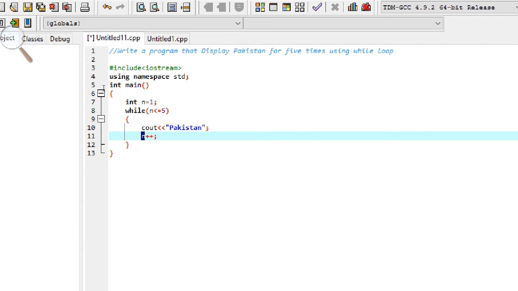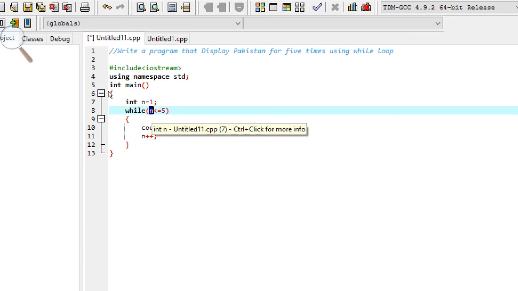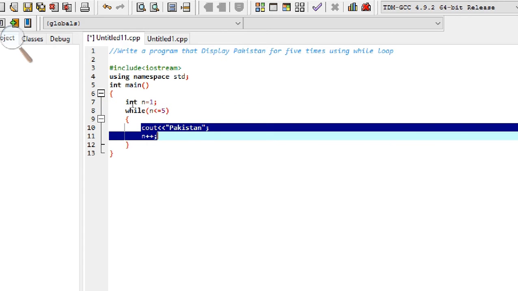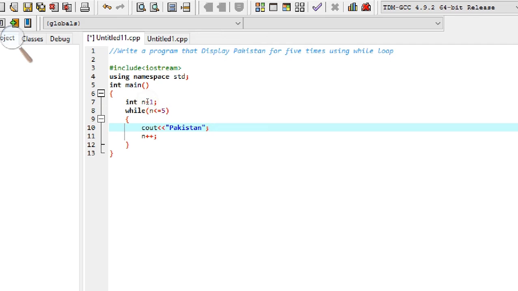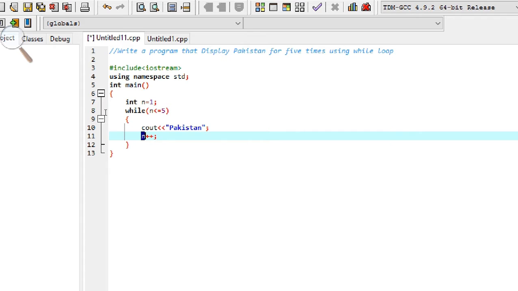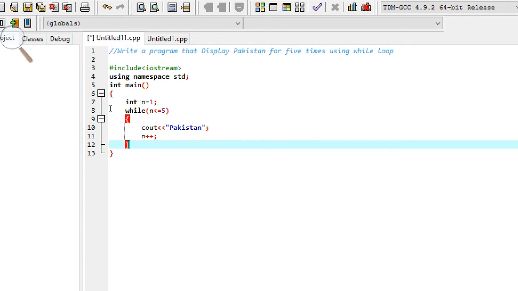It will again come to this condition: 5 is less than or equal to 5. 5 is not less than but equal to 5, so this condition is true, and it will execute this statement and display the word Pakistan for the 5th time. When it comes here again, n has the value 5. 5 plus 1 equals 6, and it will come to this point again. 6 is less than or equal to 5, which is false. Then this loop will terminate and exit from the program.